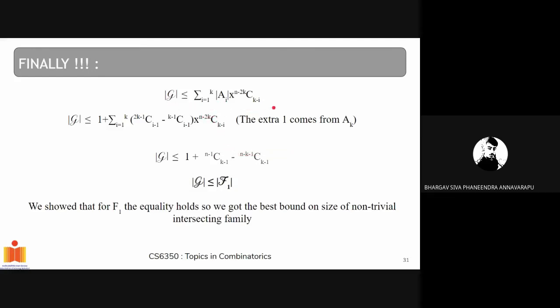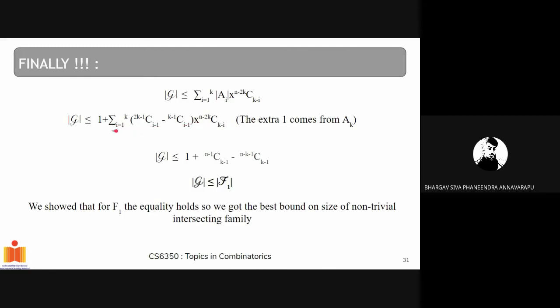Writing the same thing again, and substituting the result we got from our lemma 2 for mod Ai, it becomes 1 plus sigma of this thing over here. We get a 1 over here because for mod Ak we get an additional 1, and the rest we can write in sigma form.